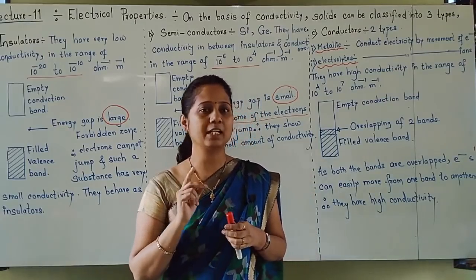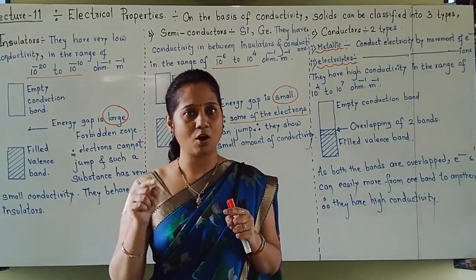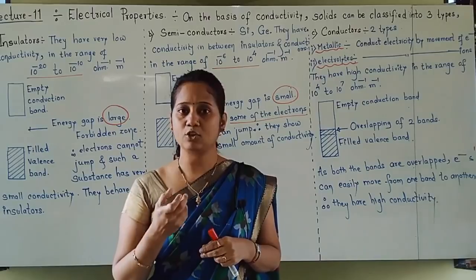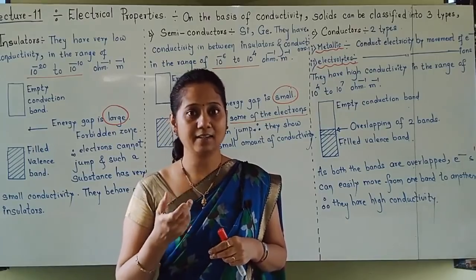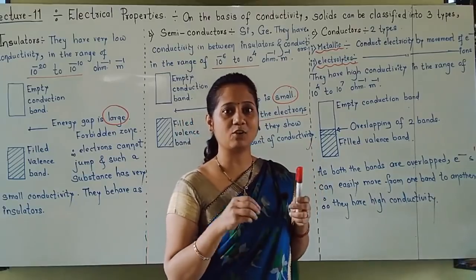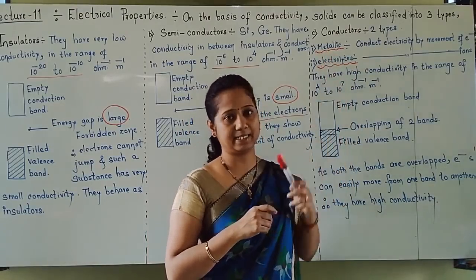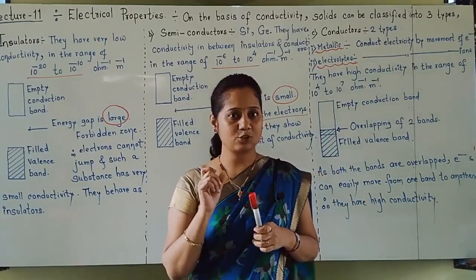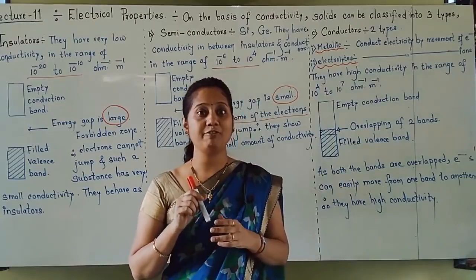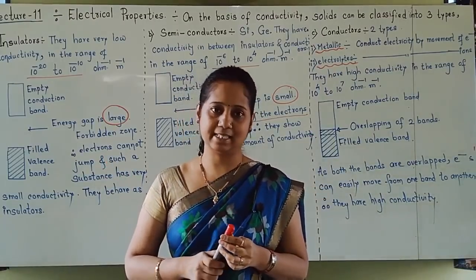Getting? So conduction can be by two ways, either movement of electrons or movement of ions. If electrons are moving and they are responsible for conductivity, then the type of conductivity is called electronic conductivity, or they are called metallic conductors. Another is electrolytic or ionic conductivity. It is due to movement of ions. Ions will freely move and they conduct electricity.